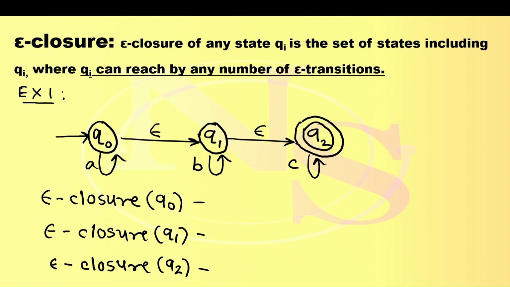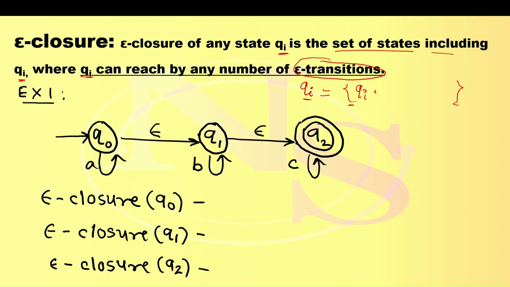Epsilon closure of any state Qi, for example, is nothing but a set of states. I will write here: epsilon closure of Qi is a set of states including Qi. So if I want to find epsilon closure of Qi, that includes Qi itself first. Then in addition to that, wherever Qi can reach by any number of epsilon transitions.